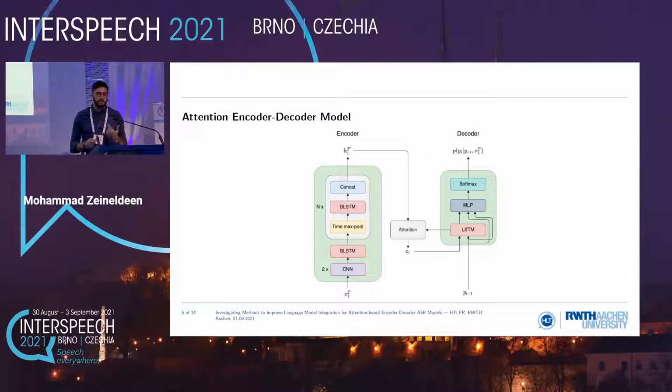The hidden state is then used by the attention, in addition to the decoder LSTM state, in order to generate the context vector, and then this is used by the decoder in addition to the previous label in order to predict the next label. Now we will focus on the decoder, and mainly on how we can modify or change this original attention context vector in a way that we will get an estimate of the internal language model probability.